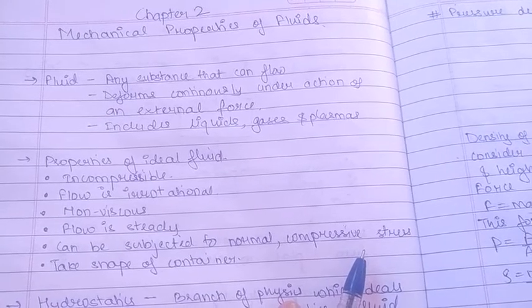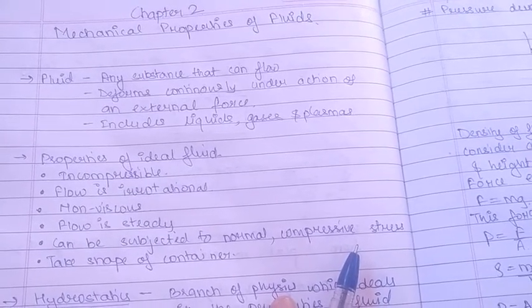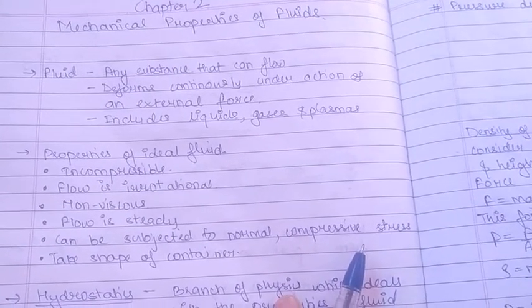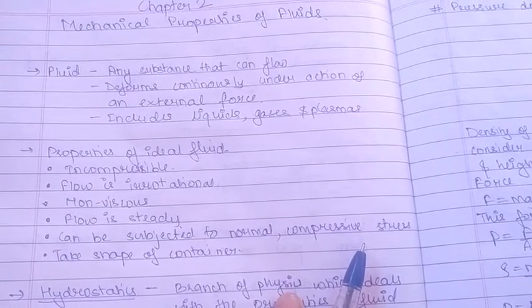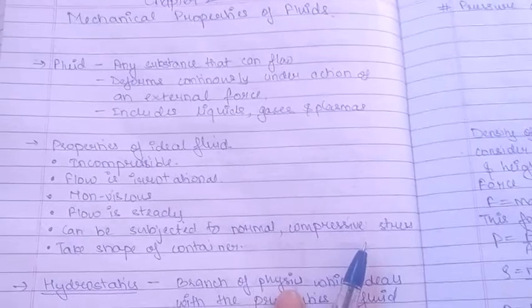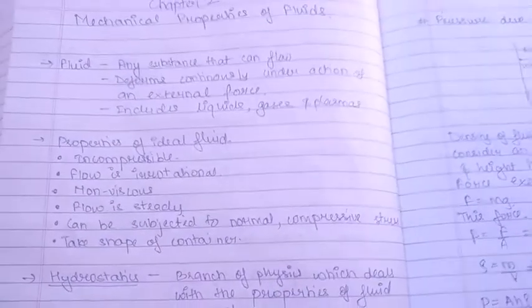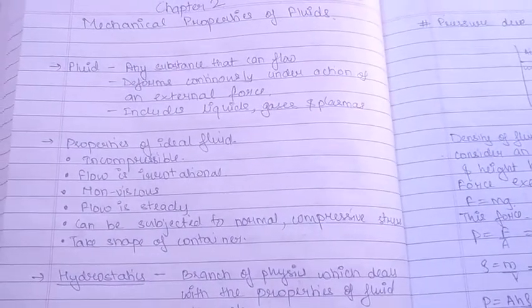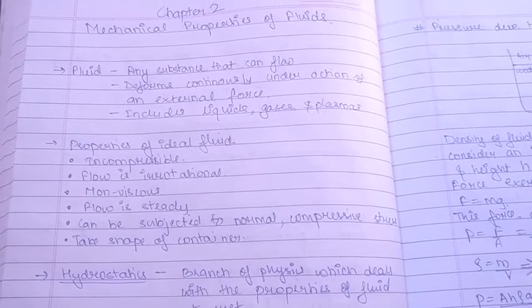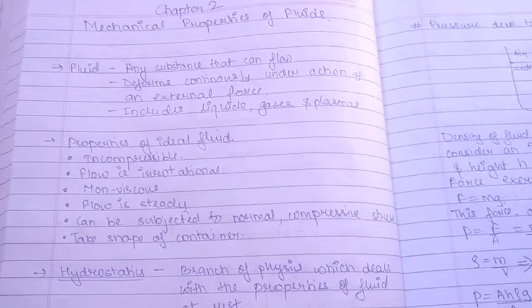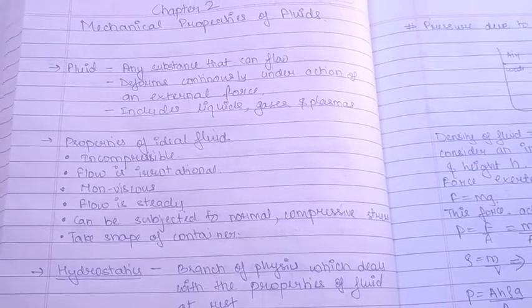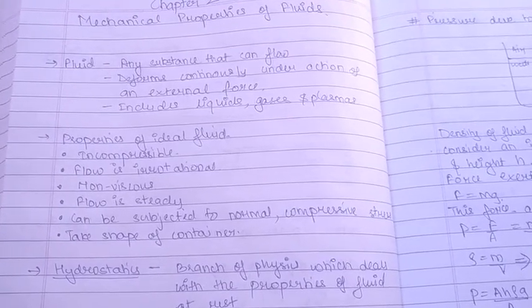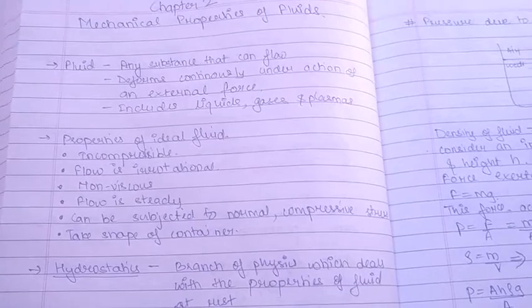Basically a fluid includes liquids, gases and plasmas. These are the various states of matter, and fluid includes these three. Then any fluid can be considered an ideal fluid if it follows some particular properties: it should be incompressible, that is its density should be constant everywhere; the flow is irrotational, there should not be any disturbance in the flow, that is it should be non-viscous; then the flow is steady.